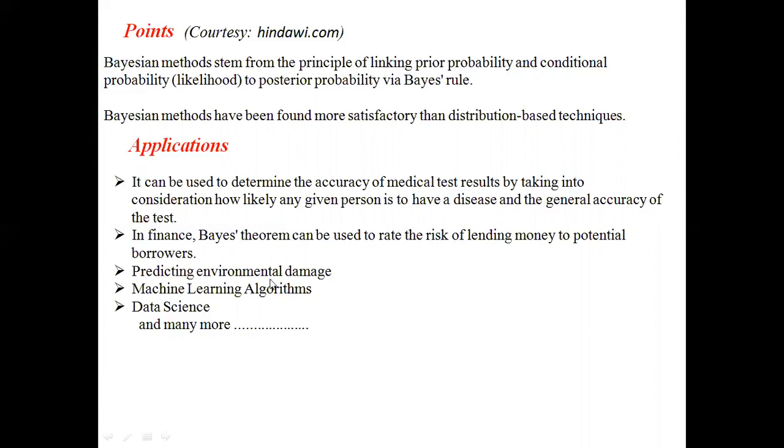It is also used in estimating environmental damage. Suppose there is this much pollution, there will be this much damage. So here also we can use the concept of Bayes' theorem to estimate the environmental damage due to pollution. In the emerging technologies, machine learning and data science, there is more need of Bayes' theorem and its applications.